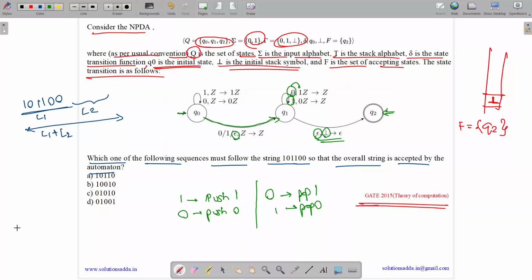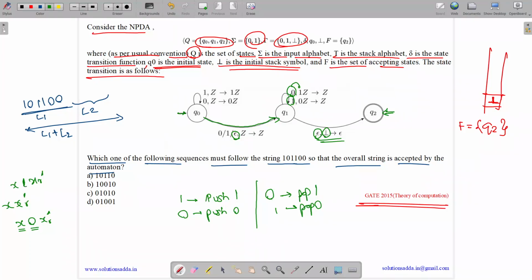So what type of strings will it accept? It will accept strings like x 0 x reverse complement. Why? Because we have x, then we have 0, because it can be an odd string or it can be an even string. X reverse complement followed by x, or x 1 x reverse complement.